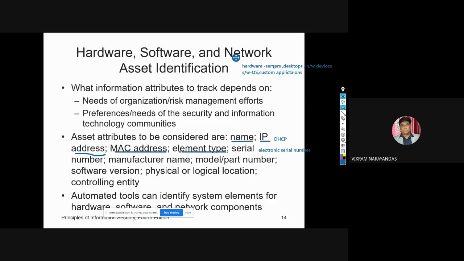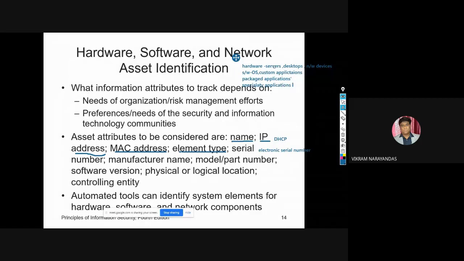Custom applications, for example, you can take accounts as a custom application. You can also take package applications. And you can also take specialty packages, specialty applications.